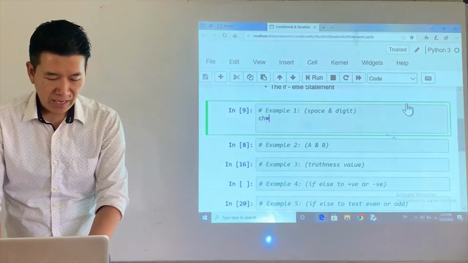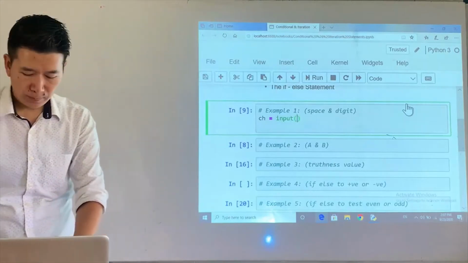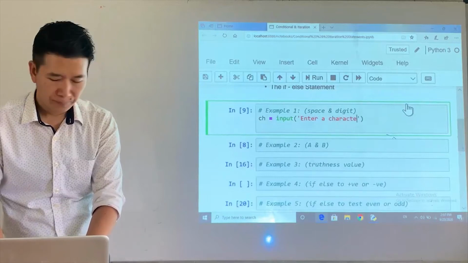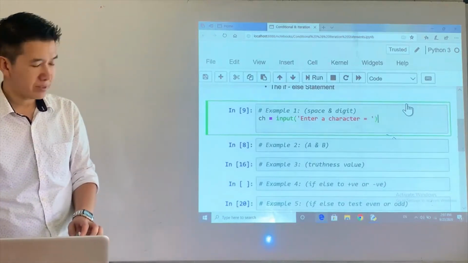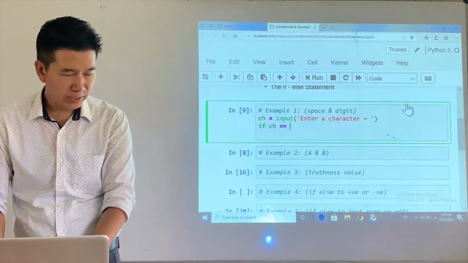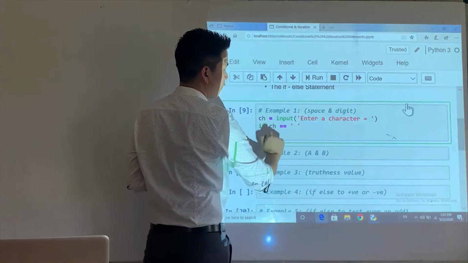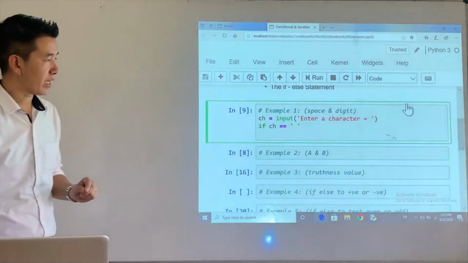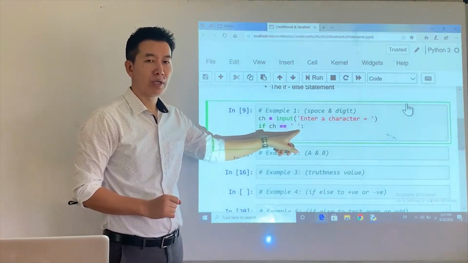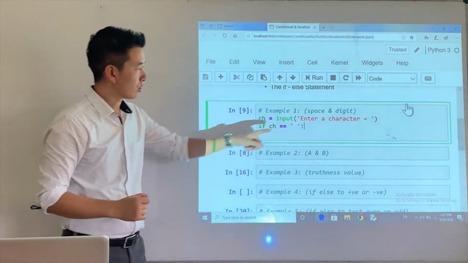Now let's say I have a ch variable, and then I'll have the input function, and then a message, enter a character, all right? I'll have one statement like this, and then I use if ch is equal to space. You need to leave a space between the pair of single quotes. Be careful. And then the if statement should always end with the colon. The colon signals the end of the if condition, right? So this is very important.